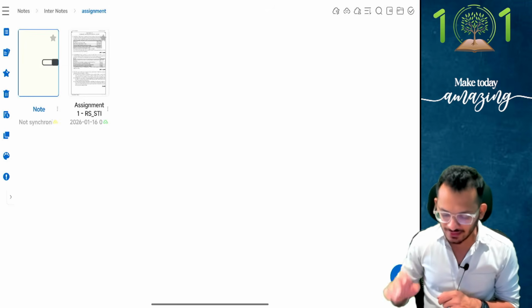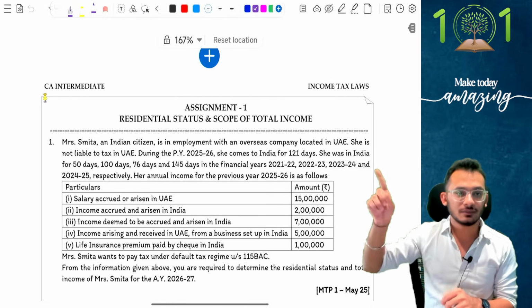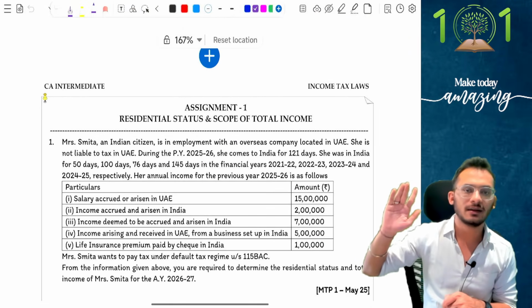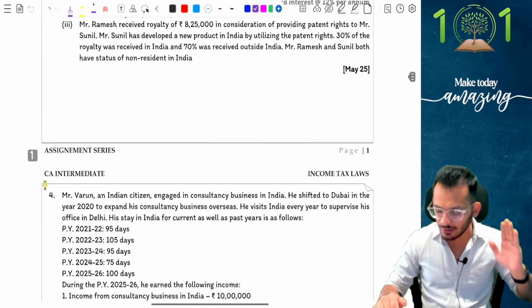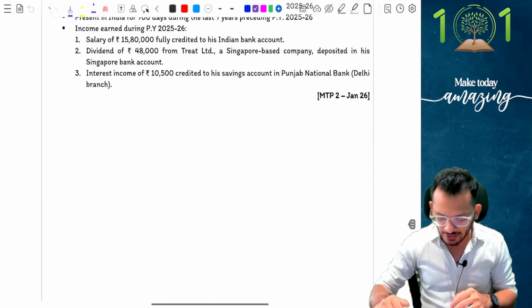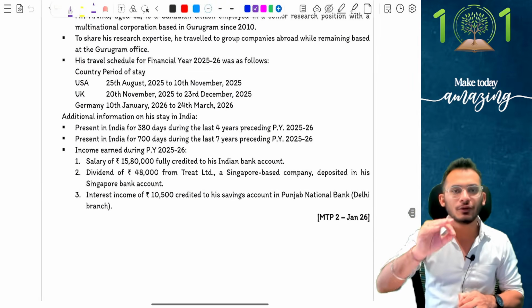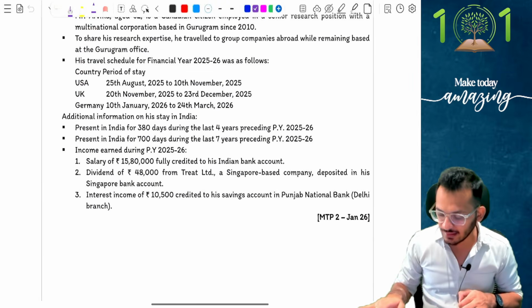The assignment will be basically like this. I would have prepared a compilation. The compilation, let's say for example, says assignment number 1, residential status and scope of total income. You have MTP number 1, MTP number 2 and so on and so forth. So we have about 10 questions in this residential status for you to practice for yourself.